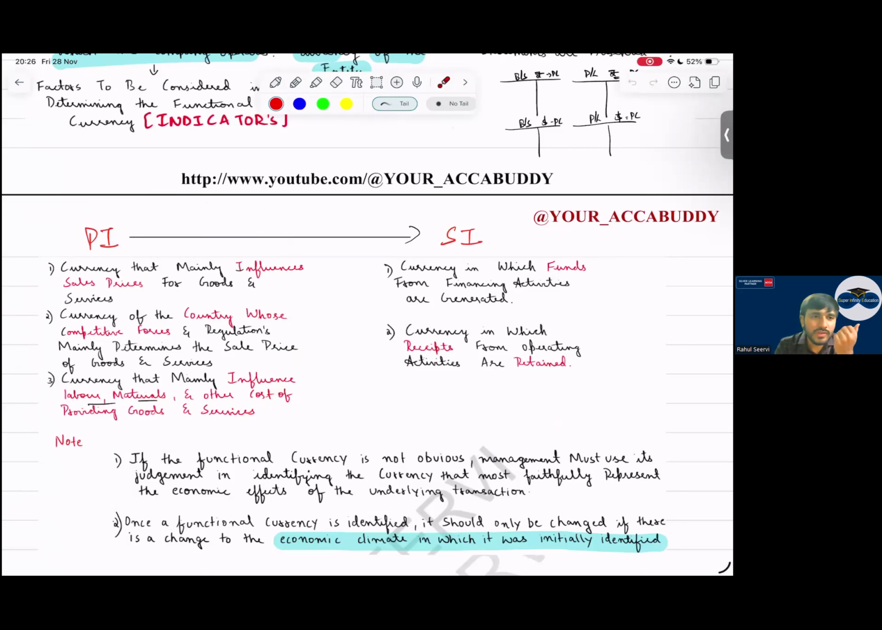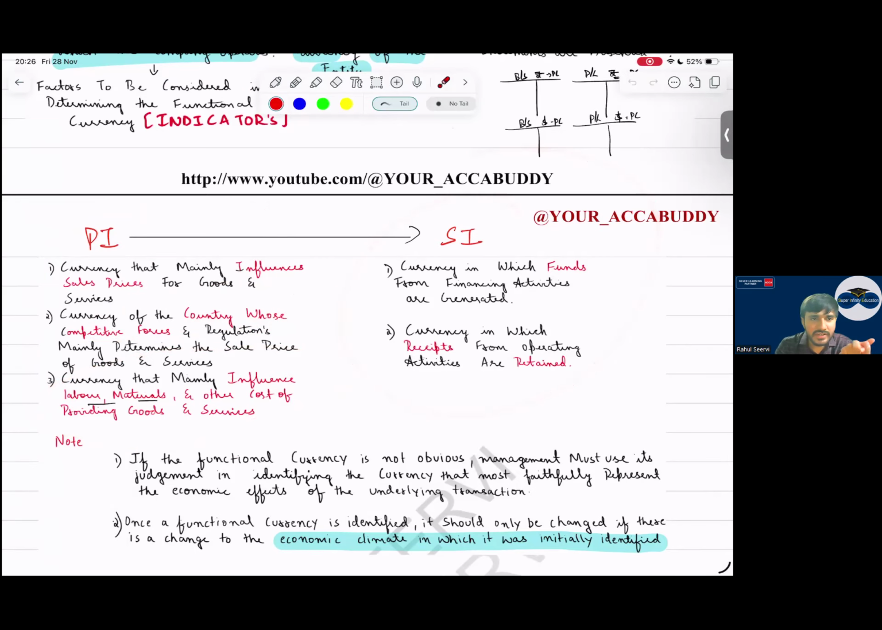The currency that mainly influences the sale price, so the currency which is influencing the selling price. Countries whose competitive forces and regulations are considered. When we set a price for the classes, we consider the competition in India. We consider the GST. We consider the Indian laws and regulations. We consider our cost also, and a lot of our cost is in rupees. Then secondary indicators.